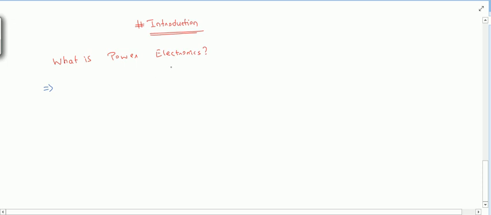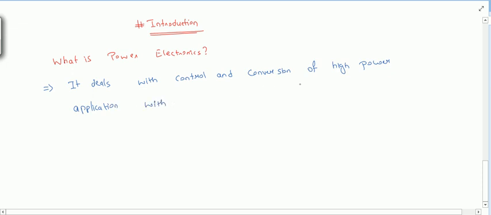So power electronics deals with control and conversion of high power application with high efficiency.